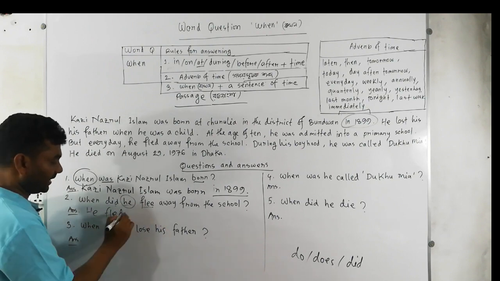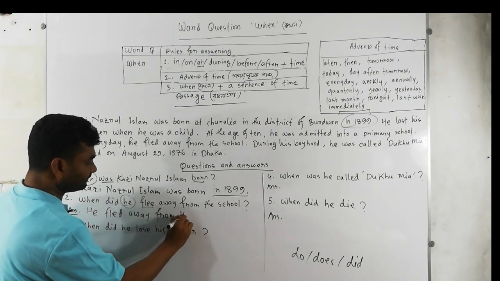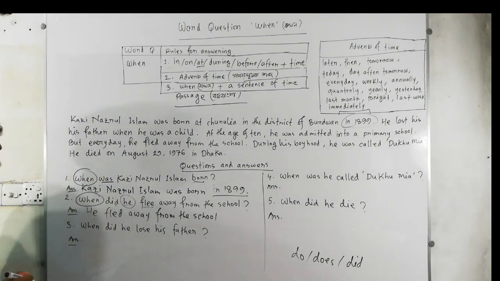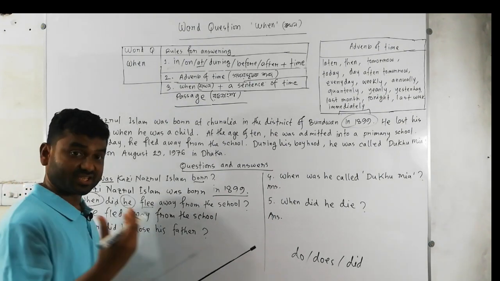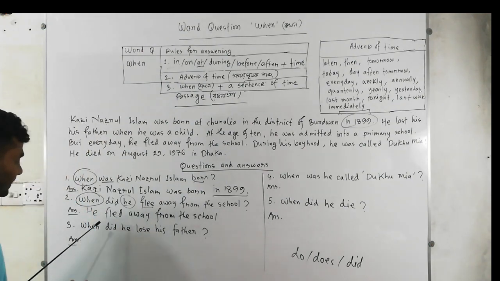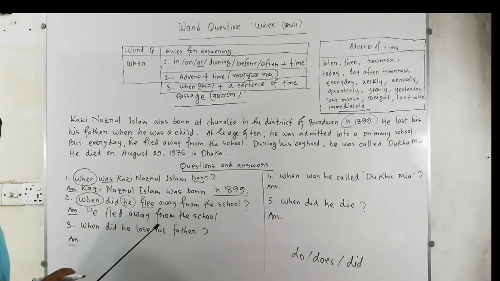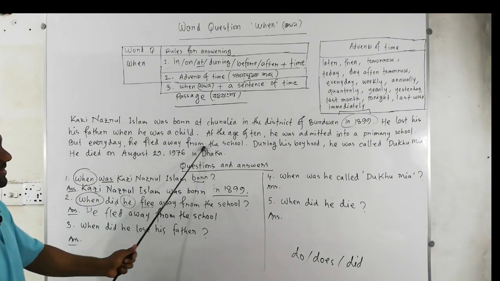He fled, why? From the school. Now this is the turning point. This is the when question. We know that instead of when, we should take time. This sentence, where is it located in the passage? We're going there. Take a look: he fled away from the school. This sentence from the question and this sentence from the passage, both are matching.